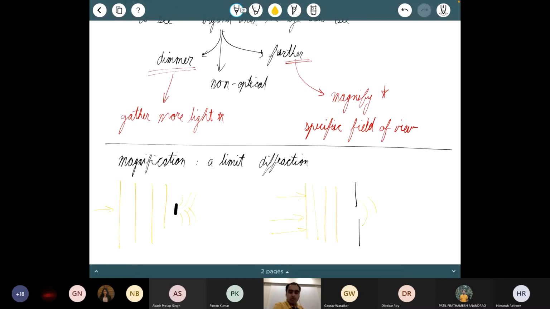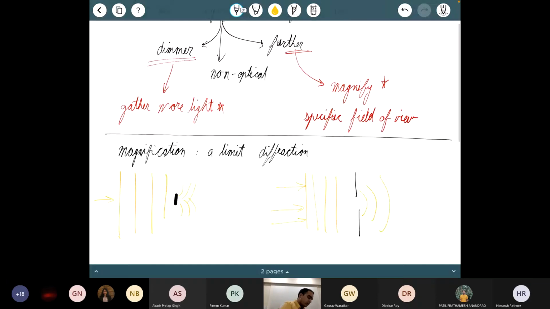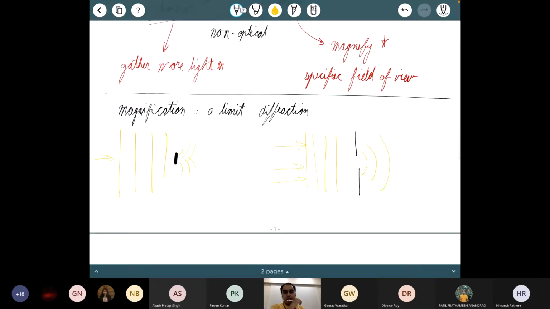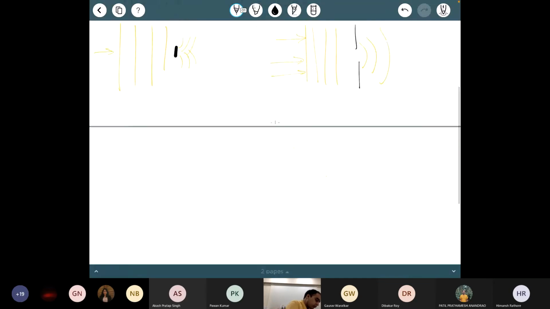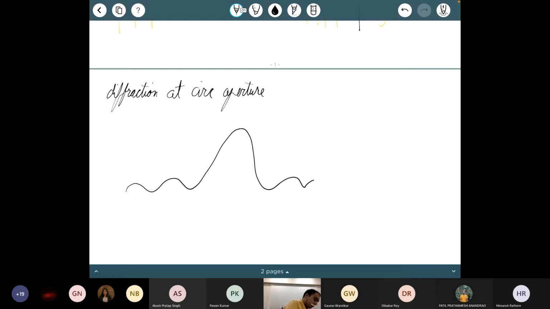So a 2D version of this is that when I have a circular aperture, I get diffraction at a circular aperture as well. And from that diffraction you get a certain minimum angular resolution. What you end up getting is an intensity profile that roughly looks like this, a bit more symmetric than what I've drawn. Let's try to fix that.